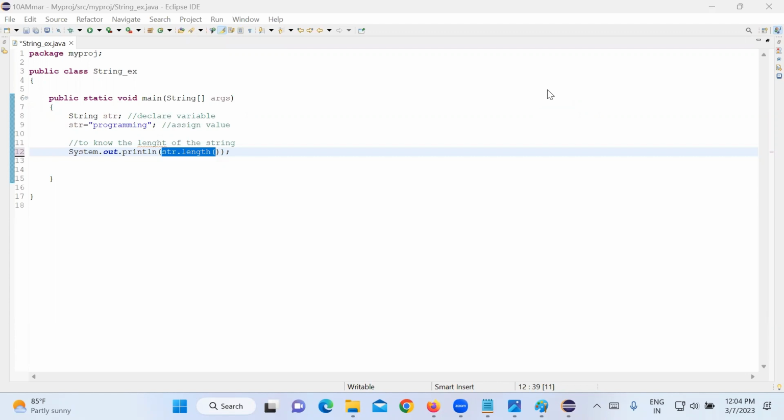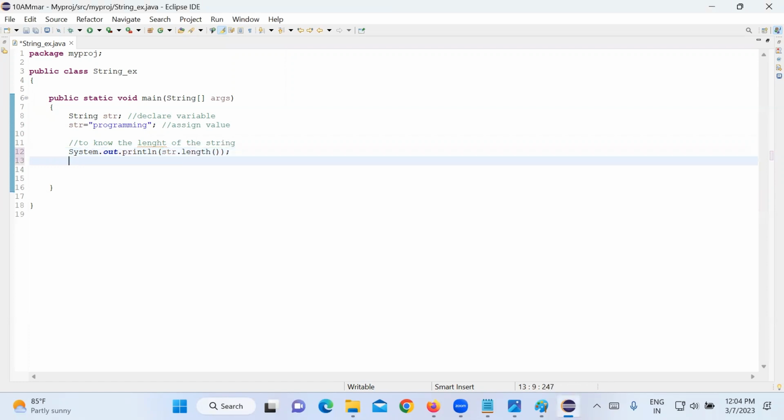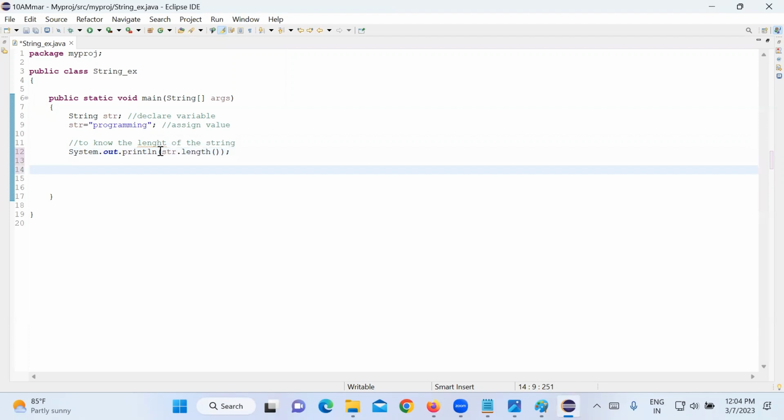Yes, sir. So instead of taking the length into one variable and then using that variable, I can directly give whatever it is returning to system.out.println. It will take that value and print it. So what did you understand? I am giving it directly to system.out.println and it prints like that.